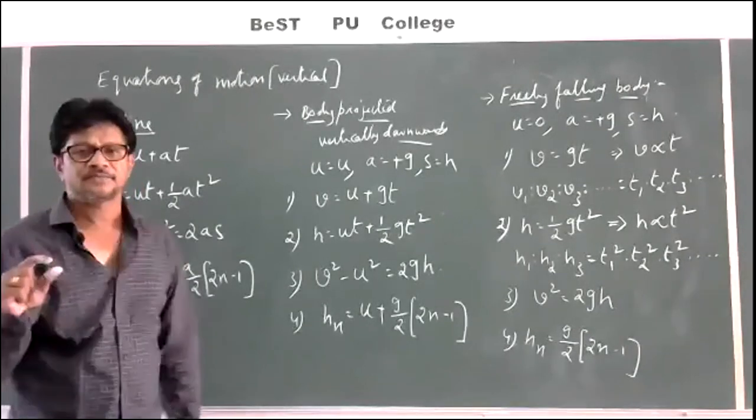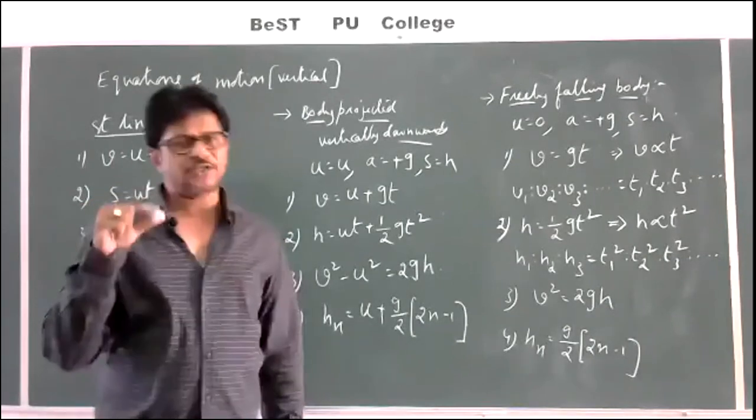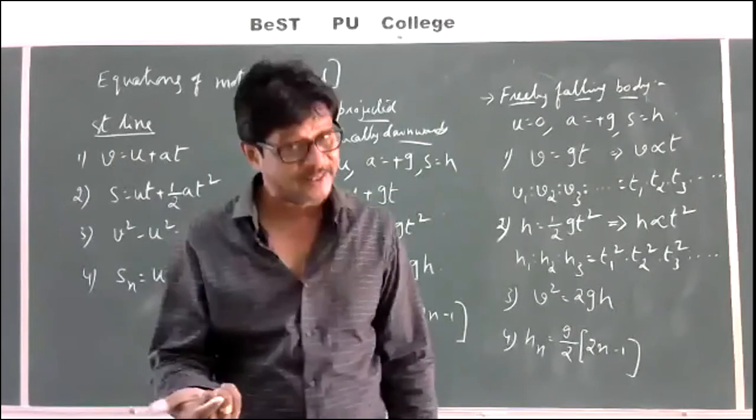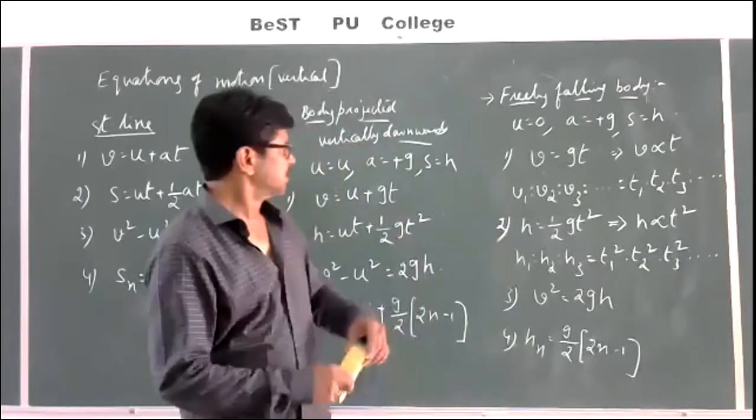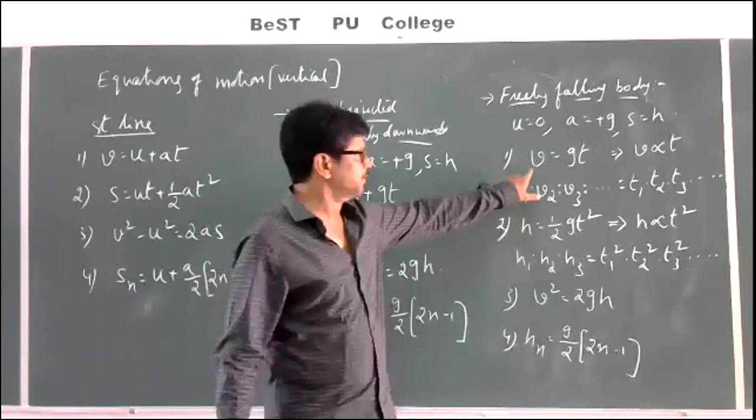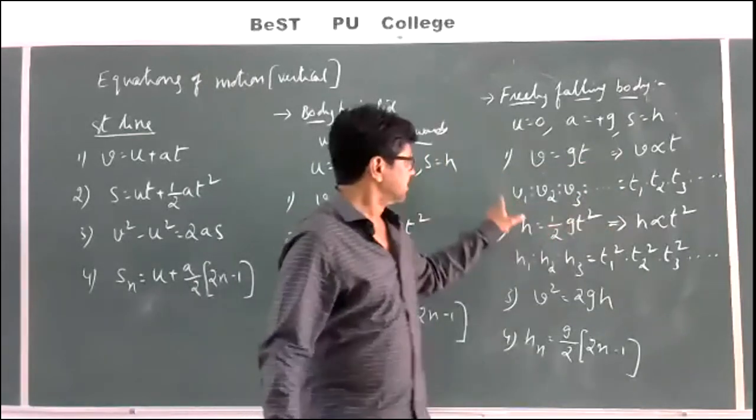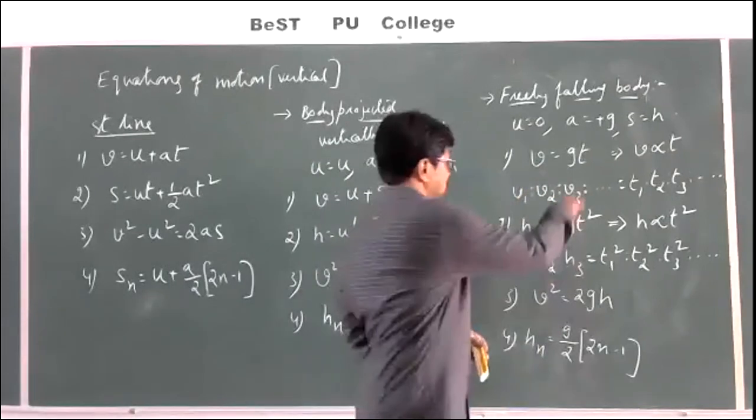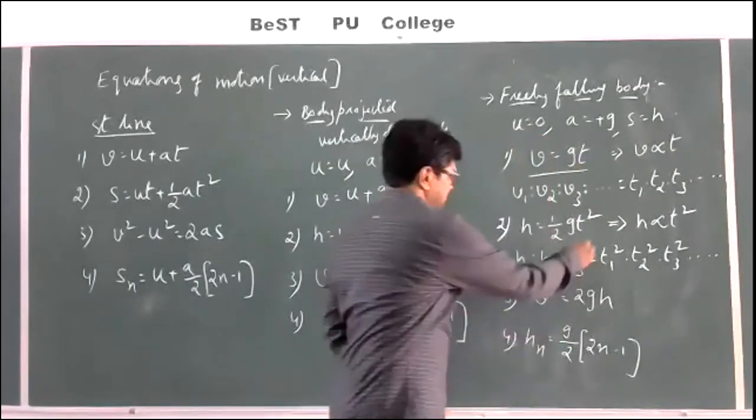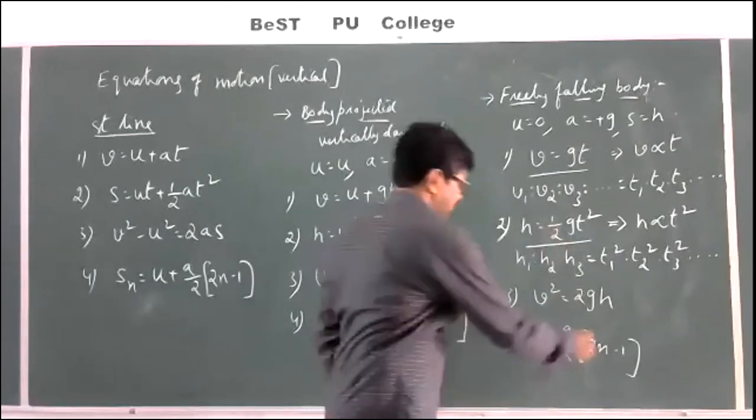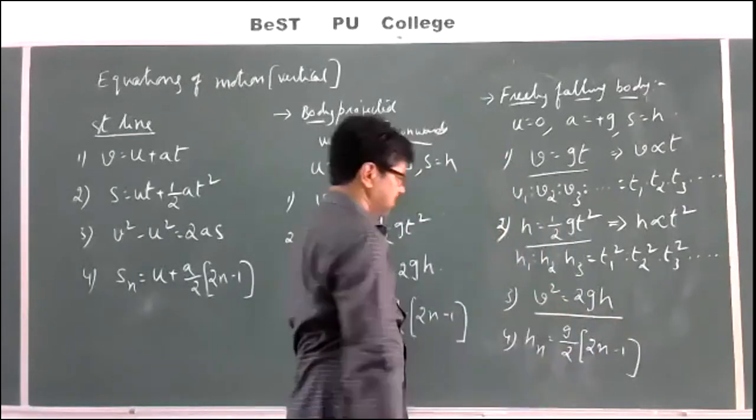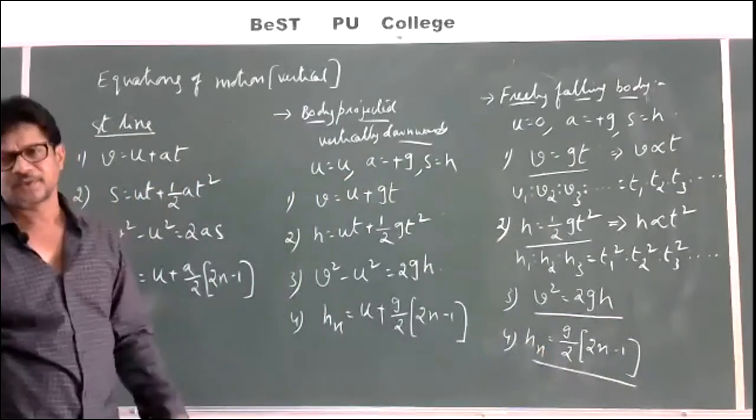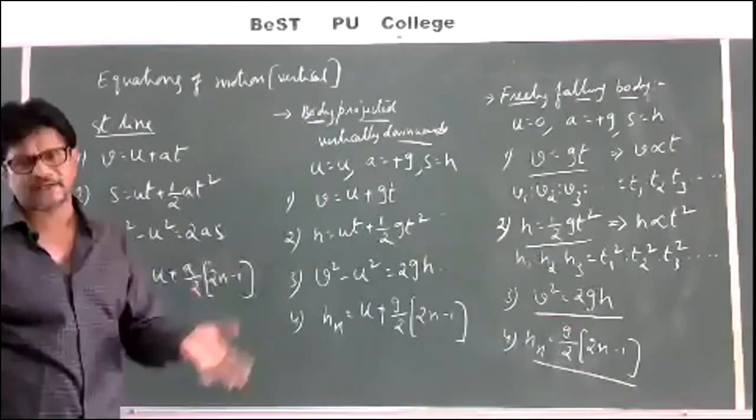If you are asked to write the equations of motion for a freely falling body, then these four equations are sufficient. V is equal to GT. These things we are going to use in objectives. V is equal to GT. H is equal to half GT square. V square is equal to 2GH. Hn is equal to G by 2 into 2n minus 1. Out of those four, any two you can write.